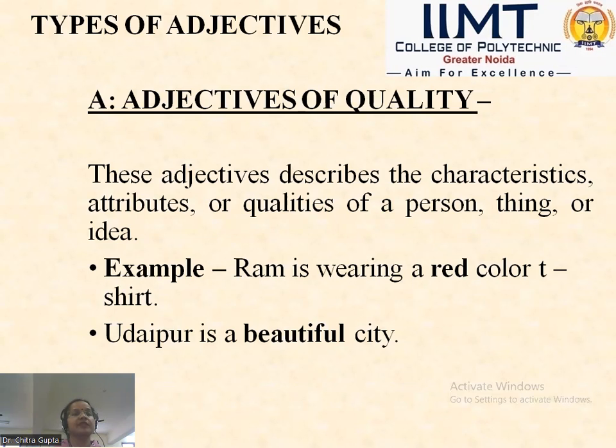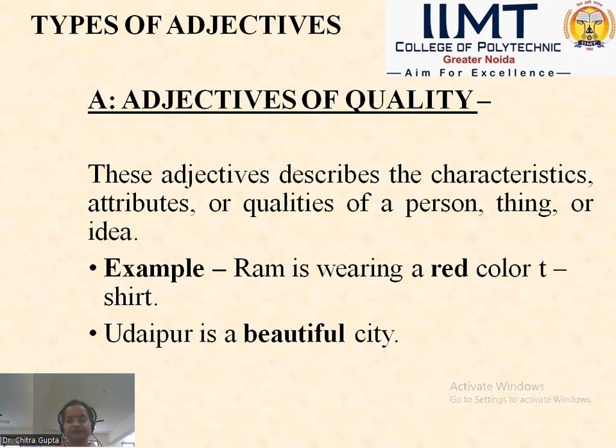Now in the second example, Udaipur is a beautiful city. Again, the noun here is Udaipur. It is a proper noun, and beautiful shows the quality, characteristics, attribute of a proper noun, that is Udaipur, that how Udaipur is. So Udaipur is a beautiful city. So adjectives of quality show the quality of a noun, pronoun, characteristics, qualities of a particular area, person, thing, idea, etc.